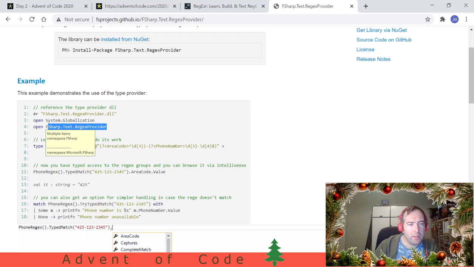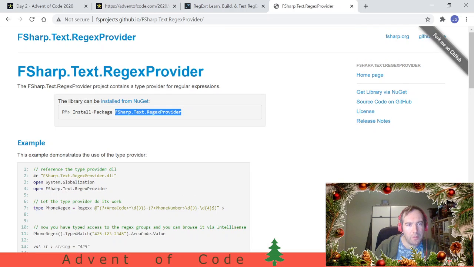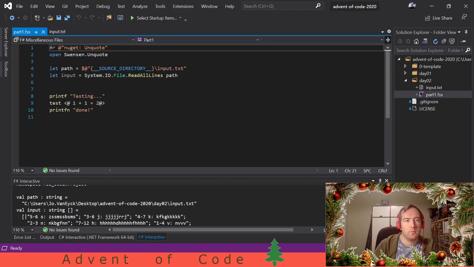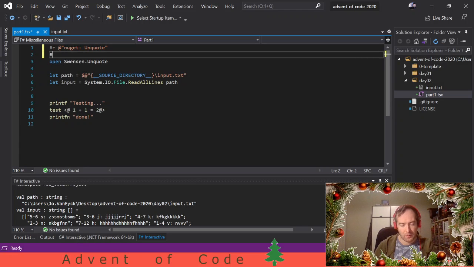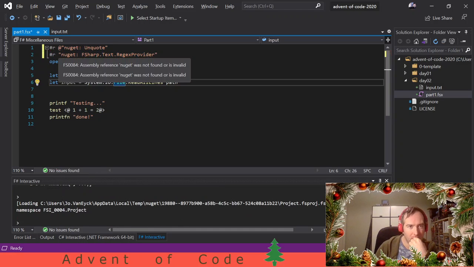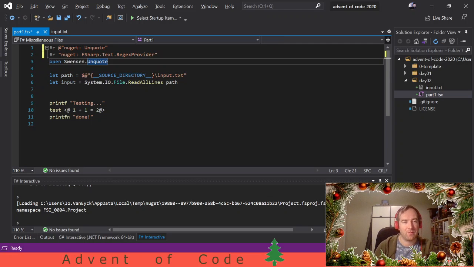So let's pull in this library. It's a NuGet package called F# text regex provider. Cool. So let's require that. NuGet. There we go. Let's load it in. It's saying, why are there red squigglies? Okay, because I haven't gotten the library on my system yet.